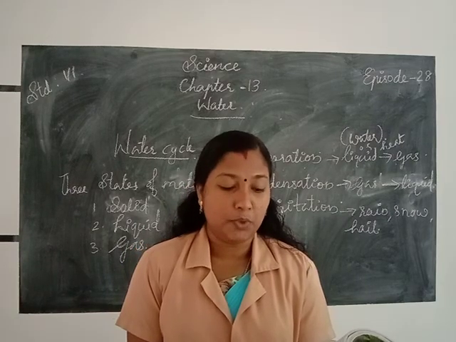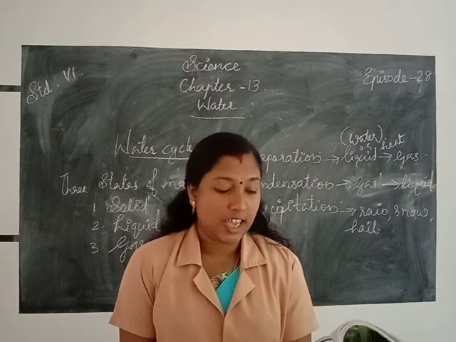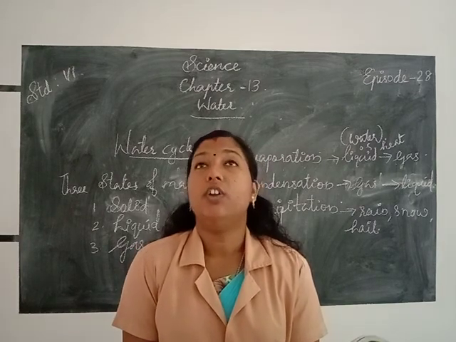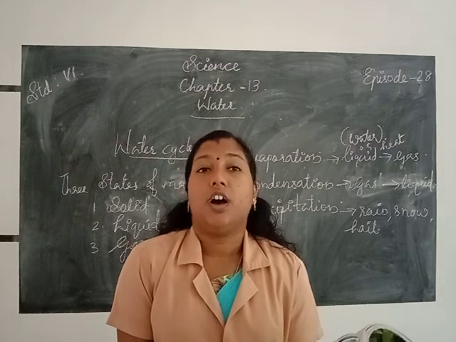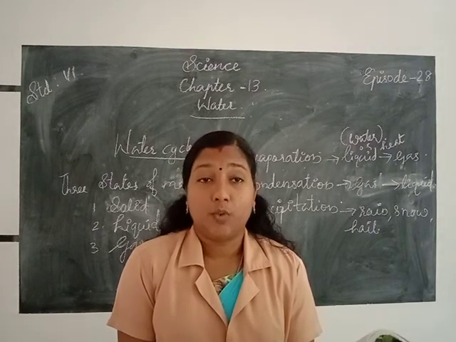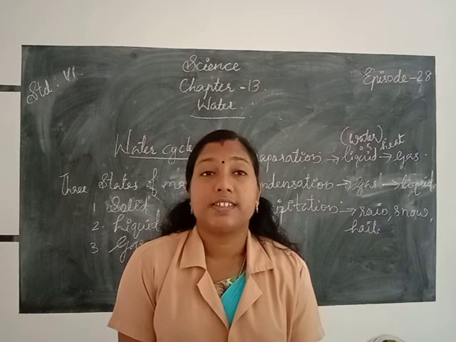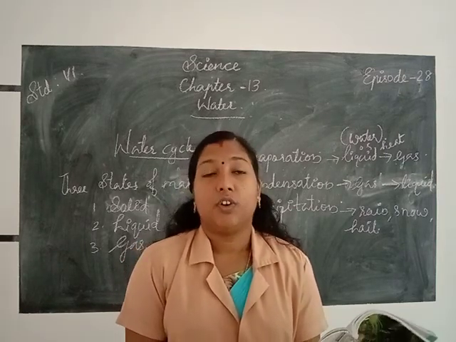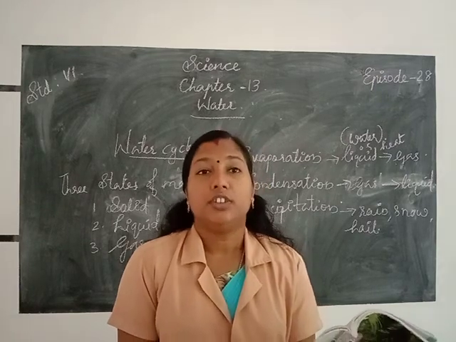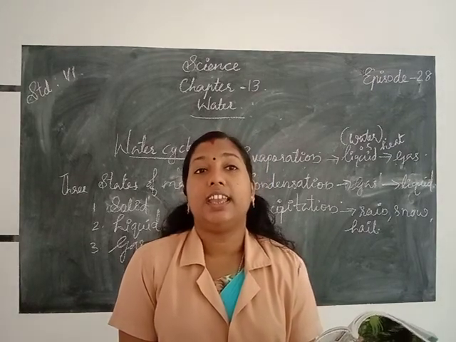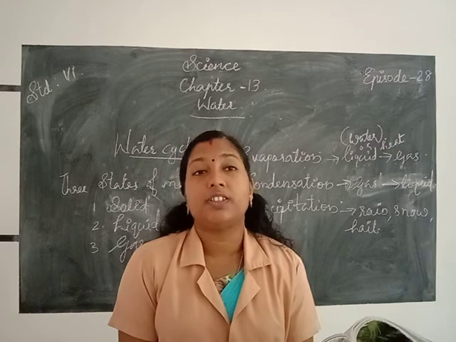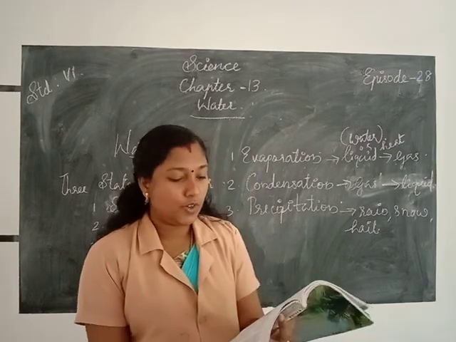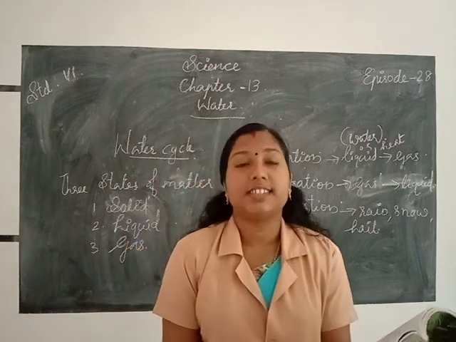Does the water seem to disappear? From which plate does it disappear first? We know the water we kept in sunlight, the water level disappears quickly. Why? With the heat of sunlight, the water gets heated and it gets evaporated. That means the liquid is changed into vapor form. Okay. What is the source of heat for this evaporation?